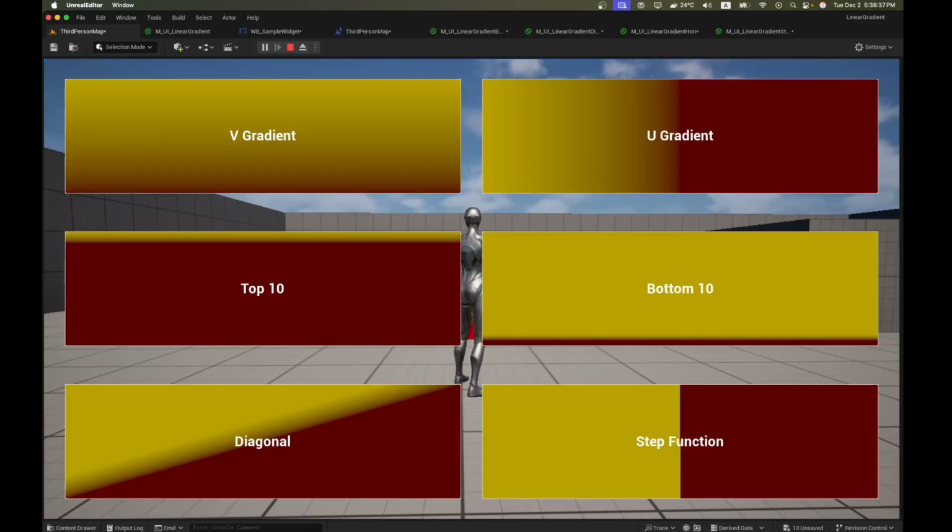I'm just showing you 6 types of gradients, but by the end of this video, you will learn how to build all kinds of linear gradients you can think of, but using 2 colors. Let's get started.